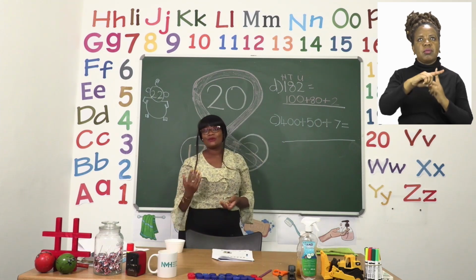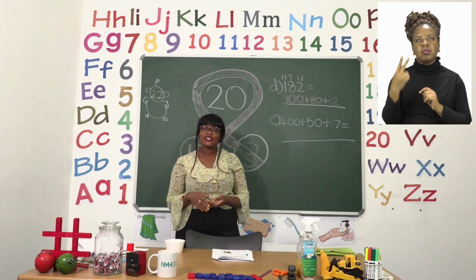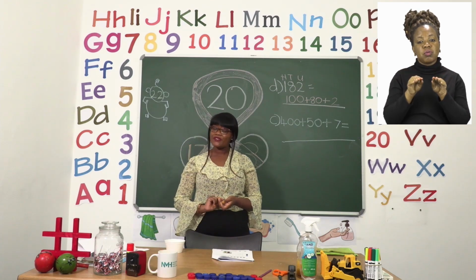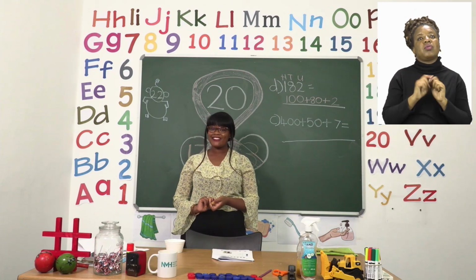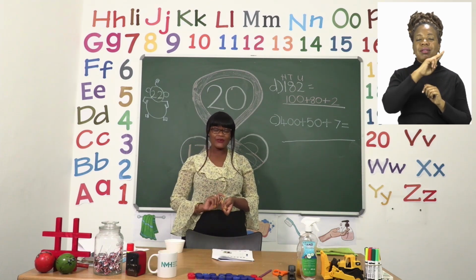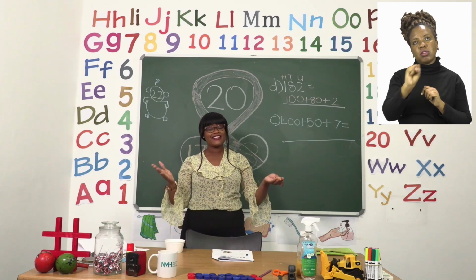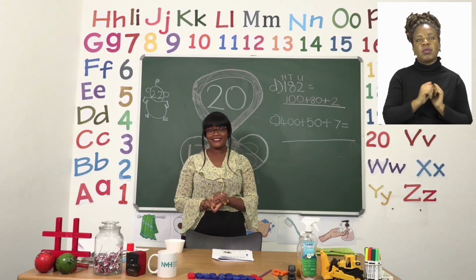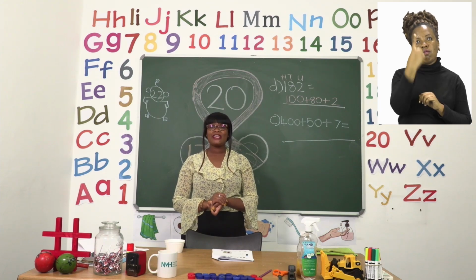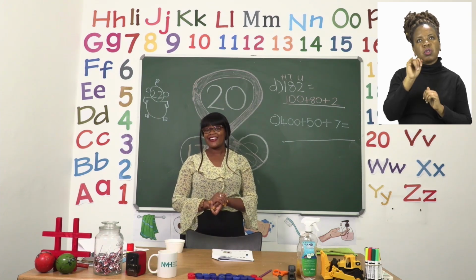I want you to please do the same. So where there's hundreds, don't forget to put the 2 zeros. Where there is tens, don't forget to put the 1 zero. And when there's units, just put the number the way it is. Now let's go to number 3, the last part of our exercise.